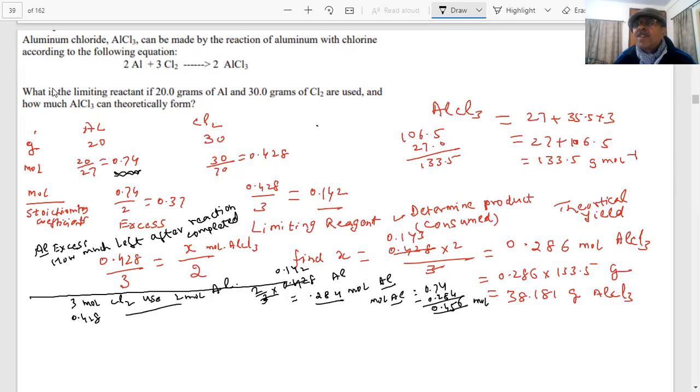If you want to calculate in grams, student, you can multiply by 27. So you will get how many grams will be left. So this way we can see the amounts which we are using and how much will be left in the reaction. So we can use the limiting reagent to find out the products which are formed.